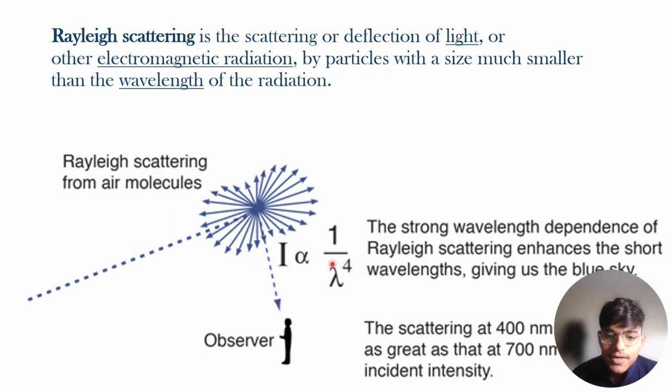But if you talk about the red color, its wavelength is so large, about 750 nanometers, that its scattering intensity is so small. If the scattering intensity is so small, then it covers a large distance through the atmosphere. Because of this, our sun turns a reddish color at the time of sunrise and sunset.